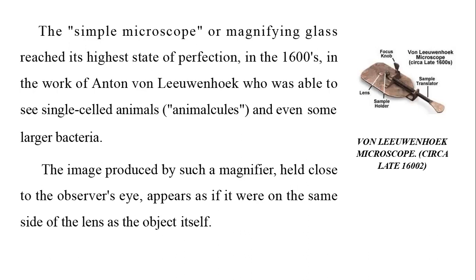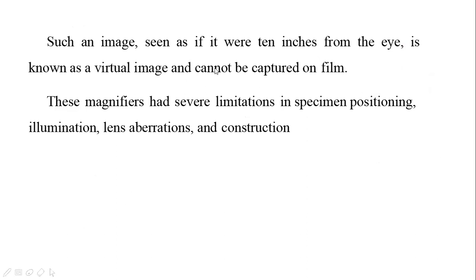The image produced by such a magnifier held close to the observer's eye appears as if it were on the same side of the lens as the object itself. So the image by this magnifier will be very close to the eye. Such an image, seen as if it were 10 inches from the eye, is known as a virtual image and cannot be captured on film. So whatever image we are seeing by this simple microscope or lens, which is kept very near to the eye, is called a virtual image.